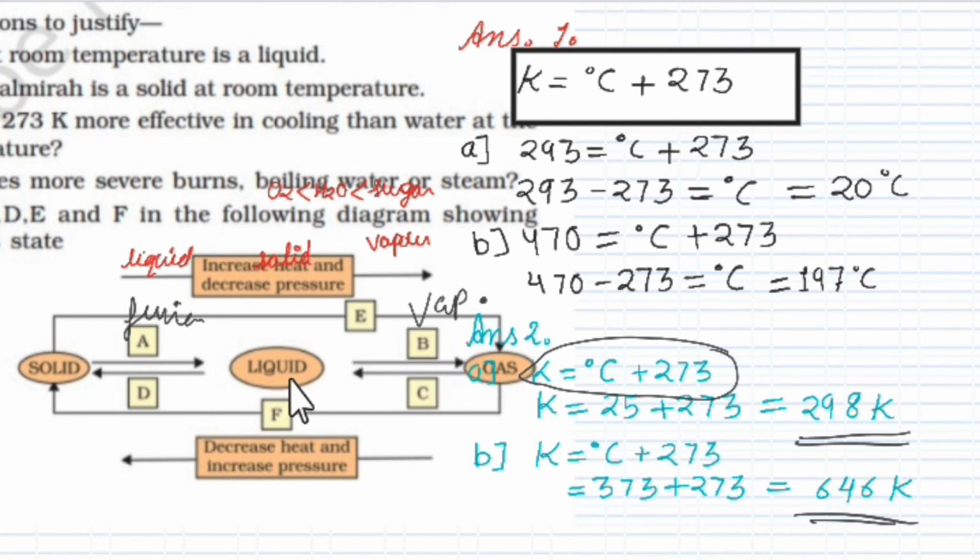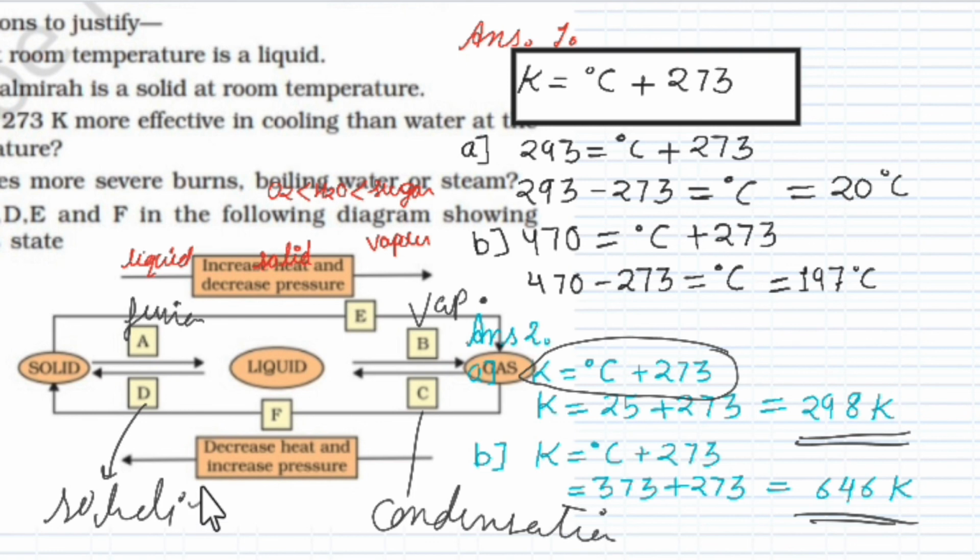Now C, gas to liquid, condensation. Now D, liquid to solid, solidification. Okay, now E, solid directly to gas, this is sublimation. E is sublimation.